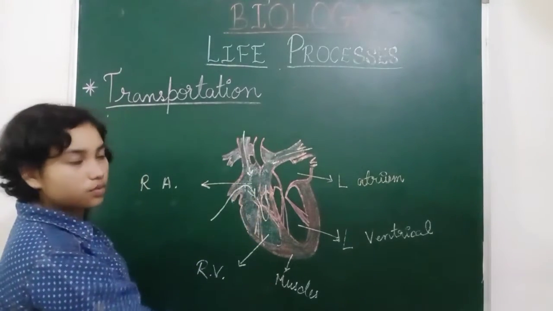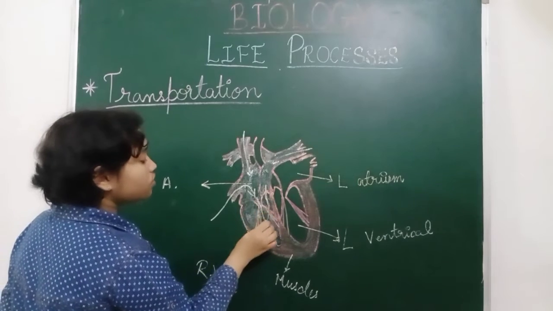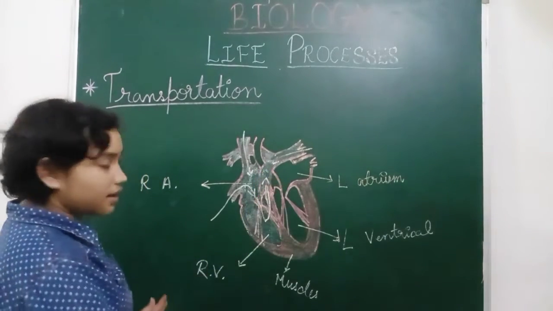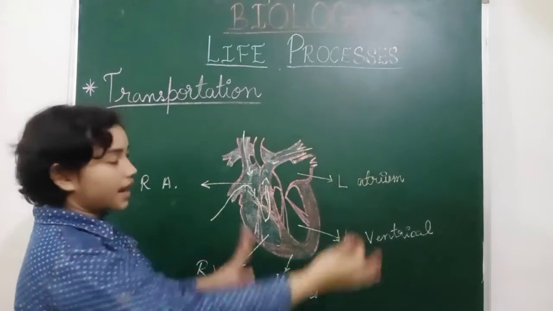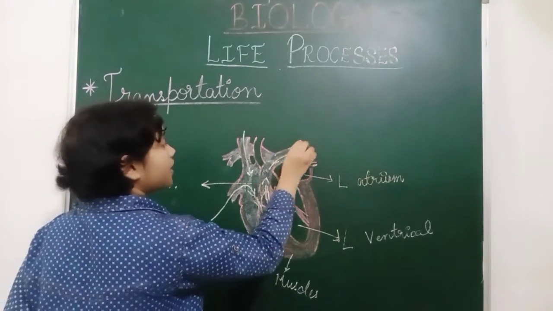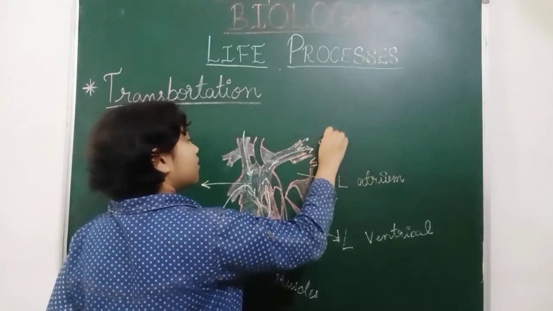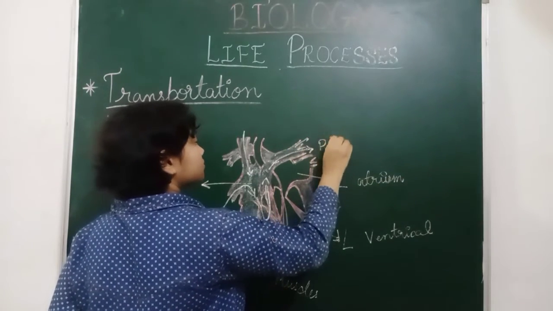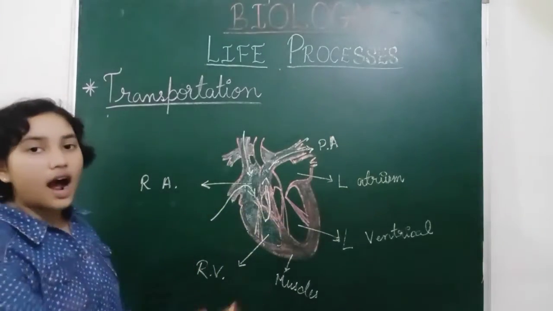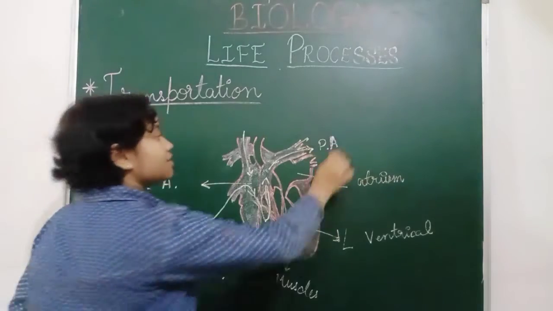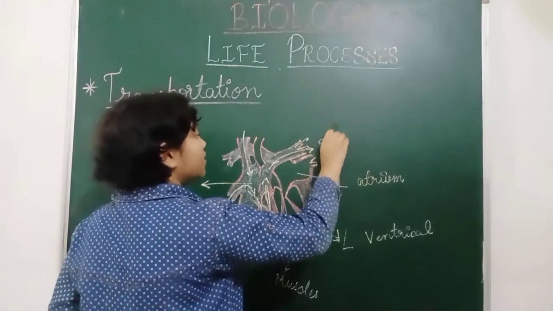It goes down, and then it moves upwards, and from the right ventricle it is carried out to the rest of the body, and this is the pulmonary artery. Pulmonary artery and pulmonary vein. This is the pulmonary vein.